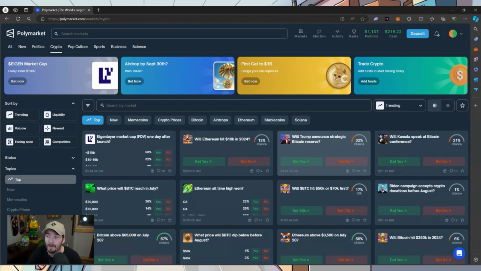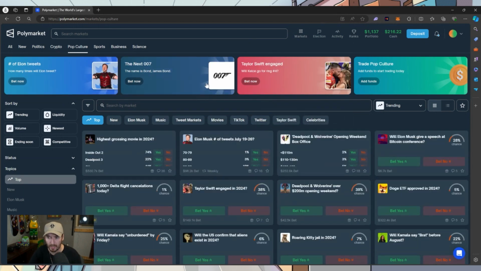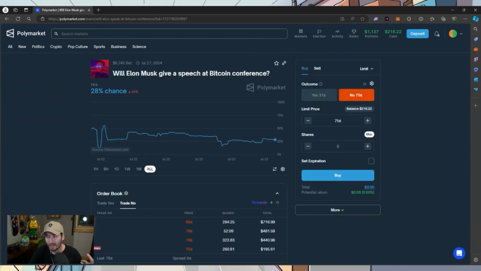And we're seeing all-time high volumes on the platform. So there's a lot of different angles that you can take. You can find things that entertain you. We're seeing things on pop culture, for example, that are a lot of fun. Highest grossing movie, number of tweets that Elon has. Will Elon give a speech at the Bitcoin conference? This is another one. I feel like it's no.